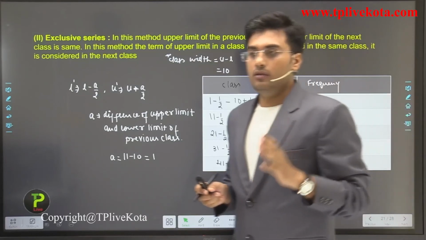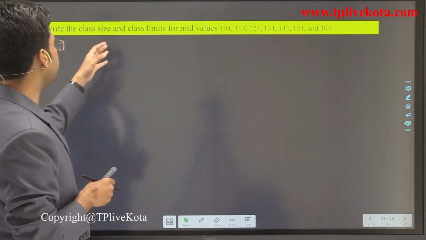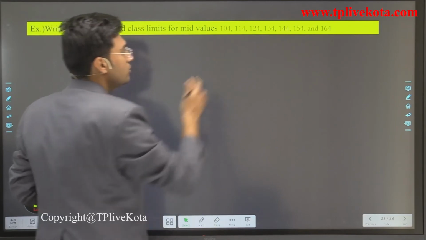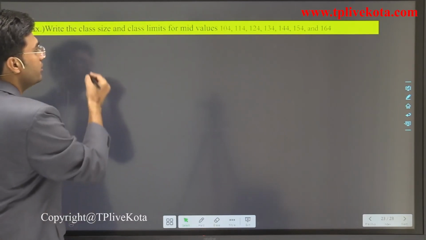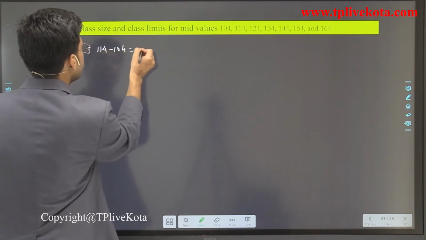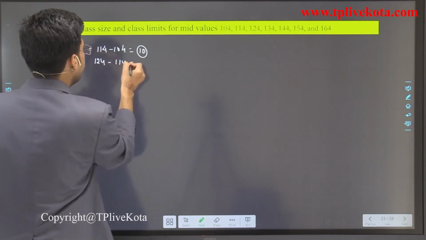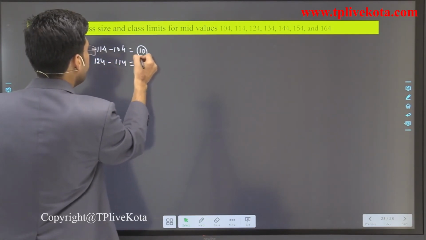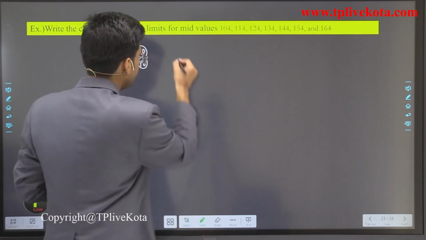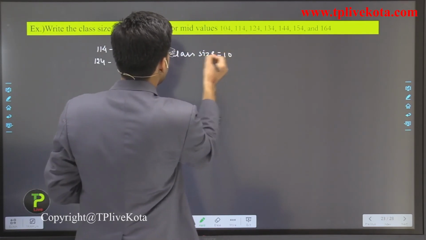Okay, so students, now the next is to write the class size and class limits for mid values. Here these are the mid values, so we have to write the class size. If we observe, students, 114 minus 104 is 10. Similarly 124 minus 114 is again 10. So we can say that the class size is 10.